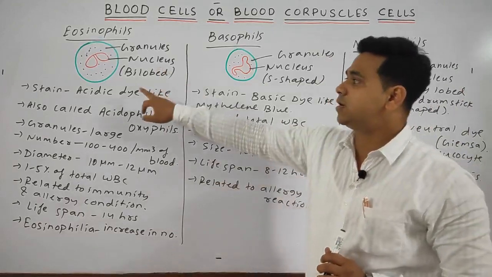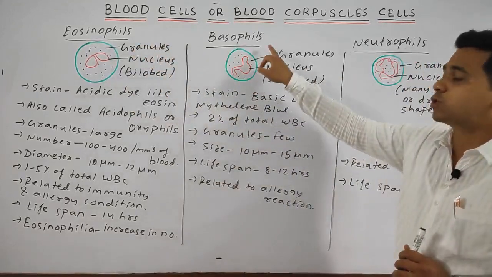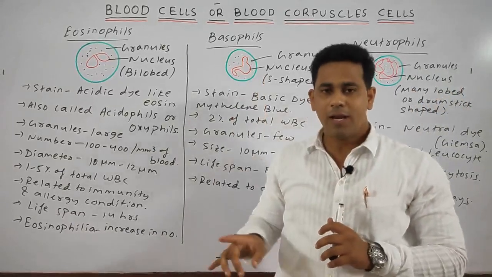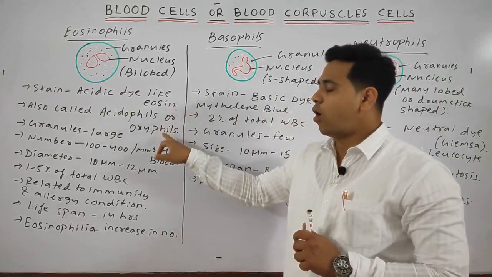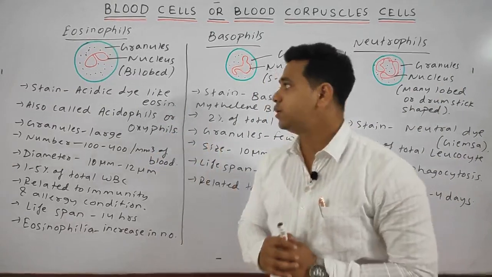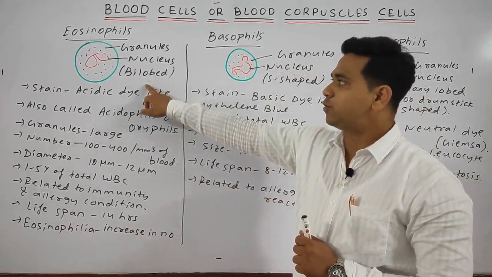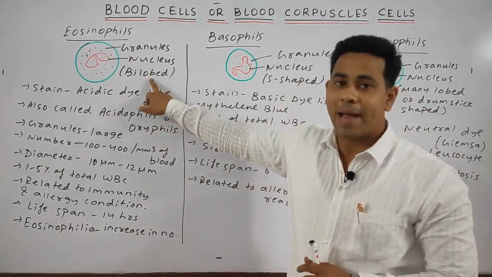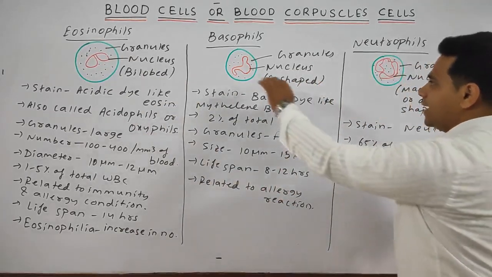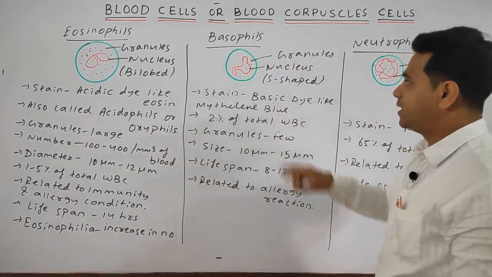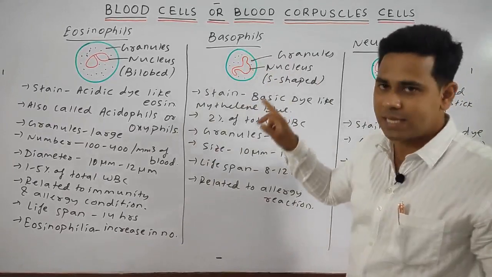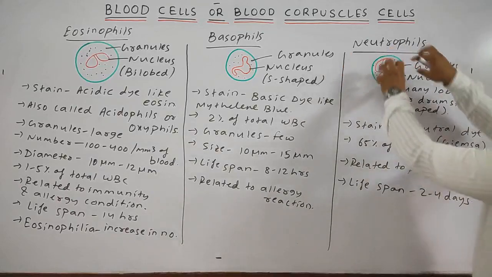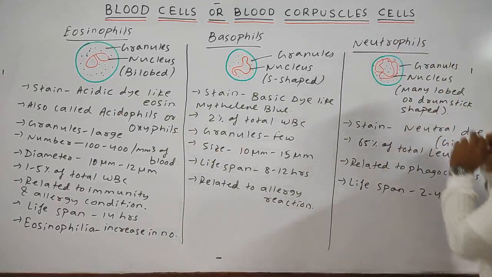That is why this one is called the eosinophil, this one is called the basophil, and this one is called the neutrophil. The eosinophil is also called the acidophil or the oxyphil. Students, you can see the structure. In the eosinophil, a large amount of granules are present, with a bilobed nucleus, means two lobes are present. In the basophil, few granules are present, and the nucleus is somewhat S-shaped. Whereas in the neutrophil, the nucleus has many lobes, or we can say drumstick shaped.